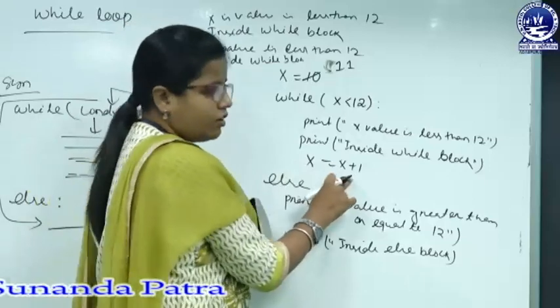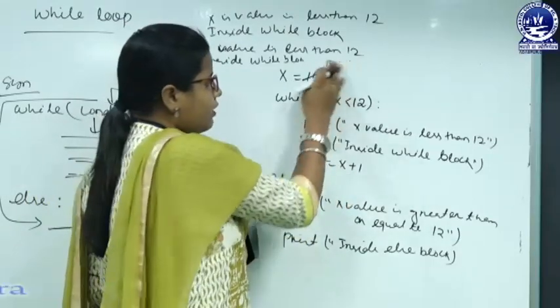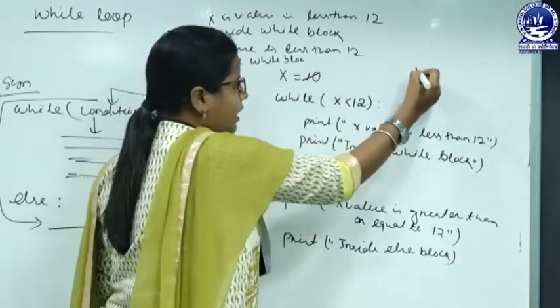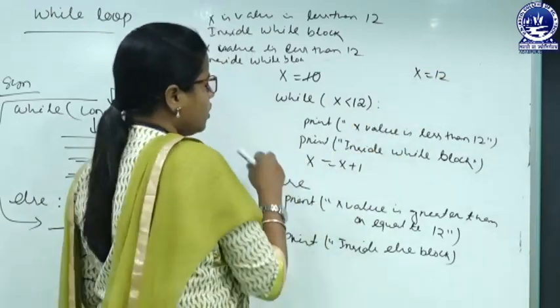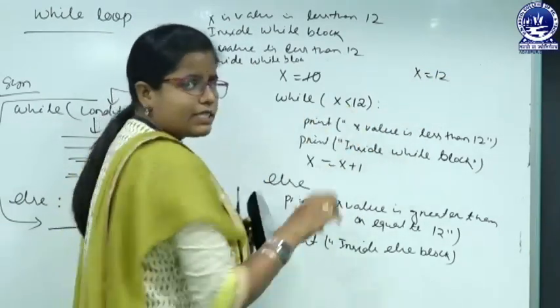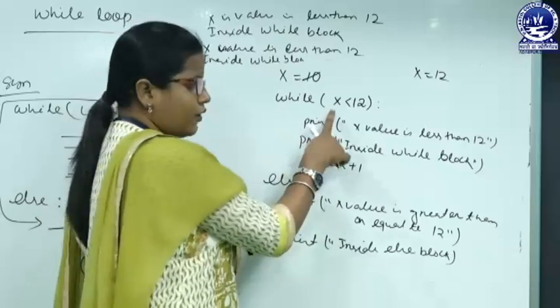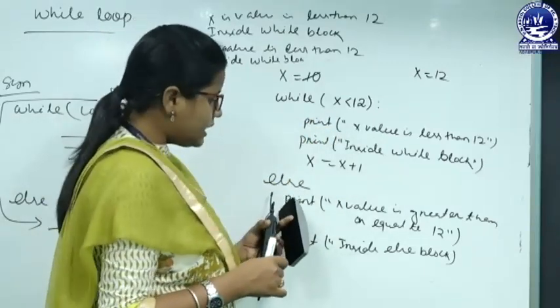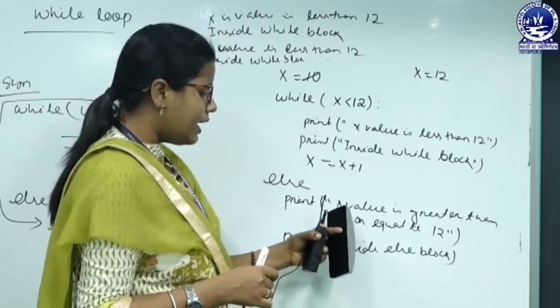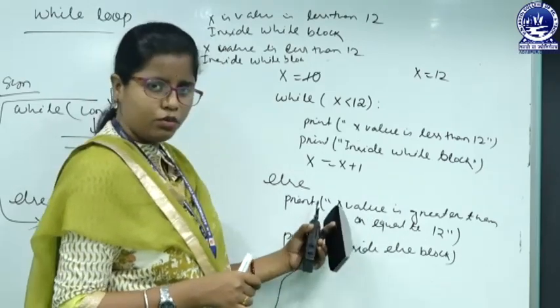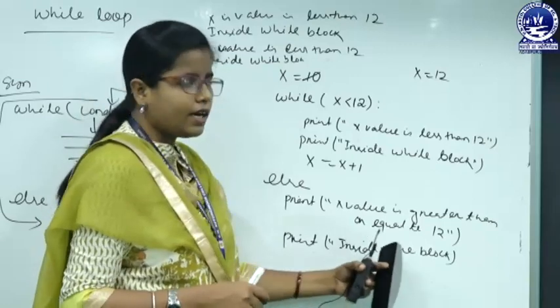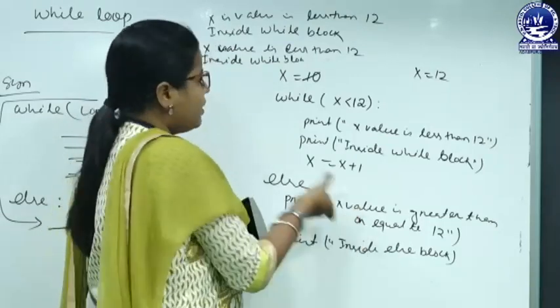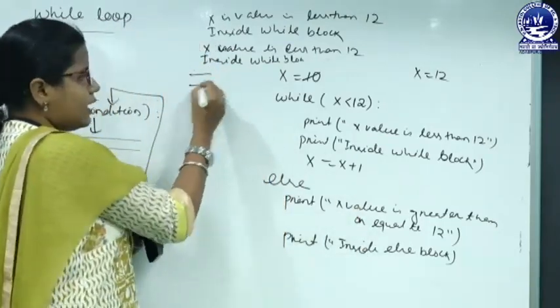now the x value will get modified, the 11 will get modified and the x value will be 12. So, here 12 is less than 12, no, it is false, then we will go for the else block, and inside the else block we have two statements, "x value is greater than or equals to 12" and "inside else block". These two statements will get printed here, here and here.